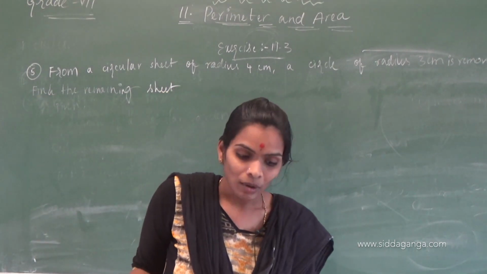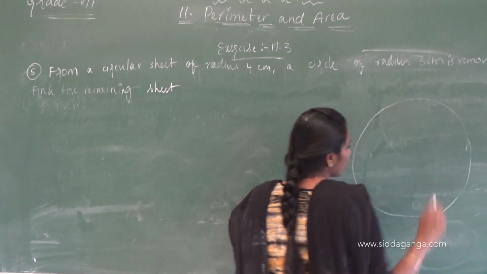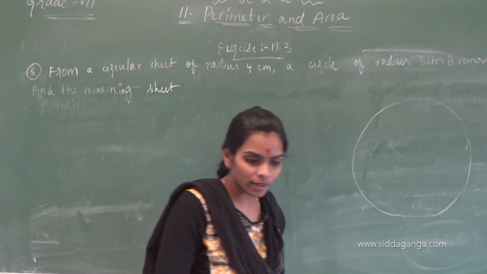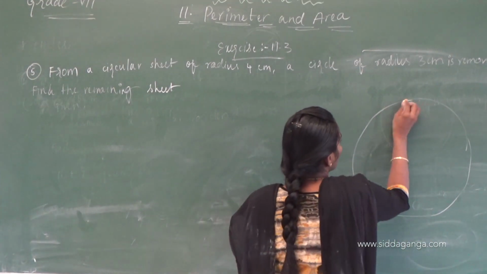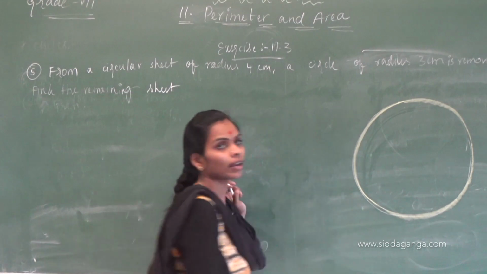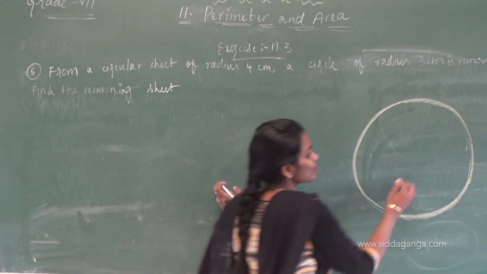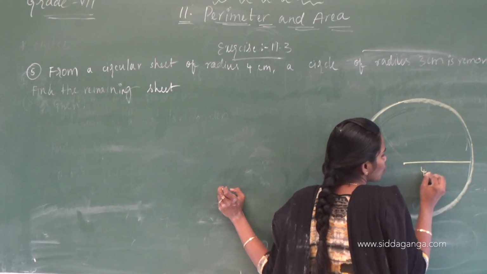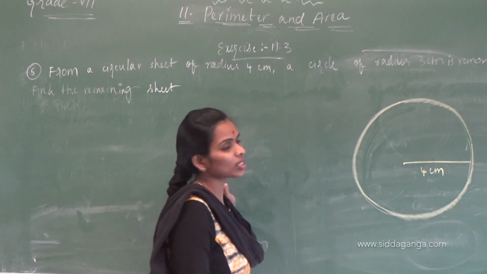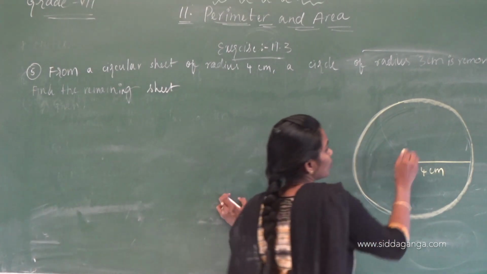What are they telling? One circular sheet is there with radius 4 centimeters. We are removing the circle with 3 centimeters of radius.